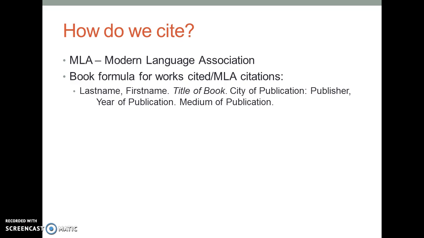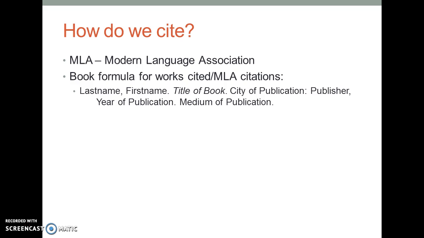Anytime you do an MLA citation for a book, this is the formula you're going to use. You should think about this just like a math formula. You're just going to plug in the information that it asks for exactly where it's asking for it. And that's going to equal an MLA citation. So you notice last name, comma, first name, period. That's the last name and first name of the author. Title of the book, period, and the title is italicized. The city of publication, colon, publisher, comma, and the year of publication, period.